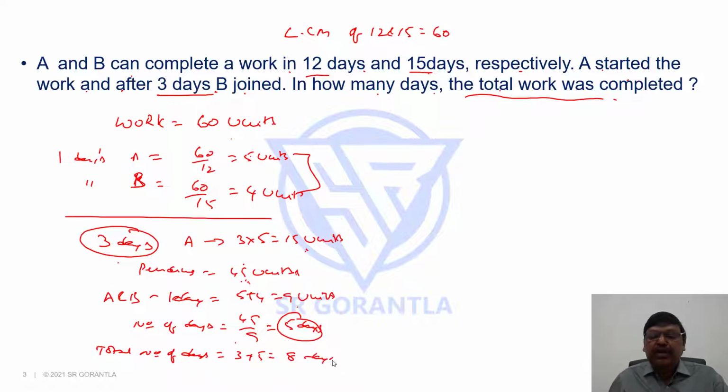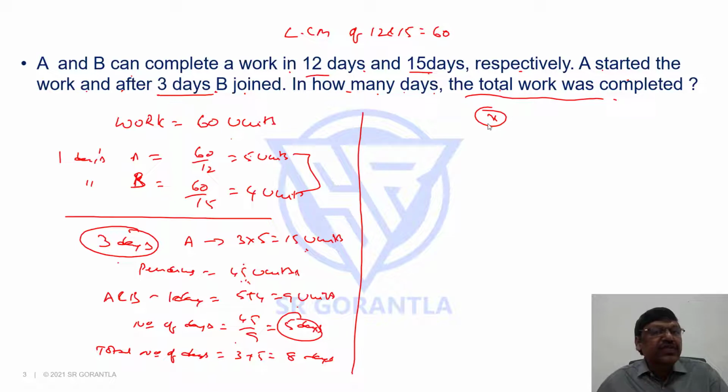But if we write a simple equation here, we can save a lot of time. Instead of writing all this, let's assume the total work got completed in X days. Out of these X days, we have to see how many days A worked and how many days B worked. A started the work and is there till the end, so A worked for all X days. And B joined 3 days late, so he worked for X minus 3 days.